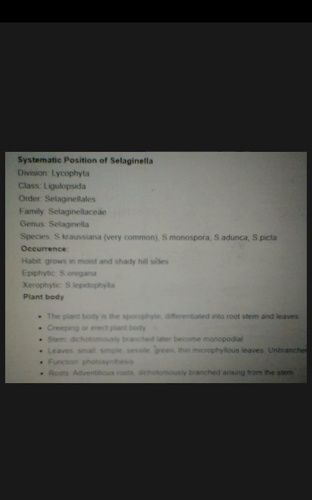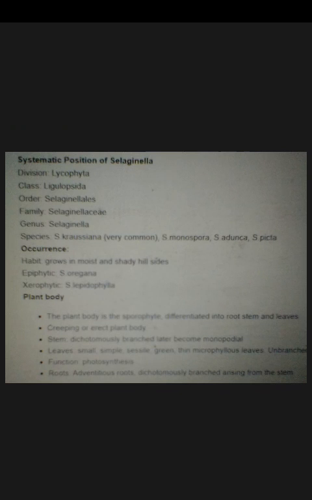To study any particular genus, let's start to study Selaginella with its systematic position. The division is Lycophyta. The class is Lycopsida. This is a unique name based on the ligule structure, which is found in this class of Pteridophyta.